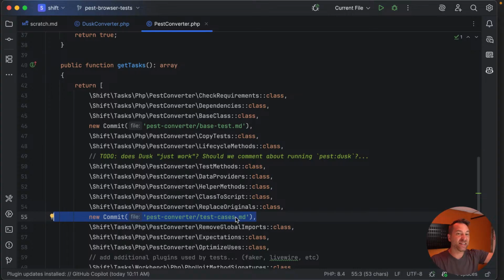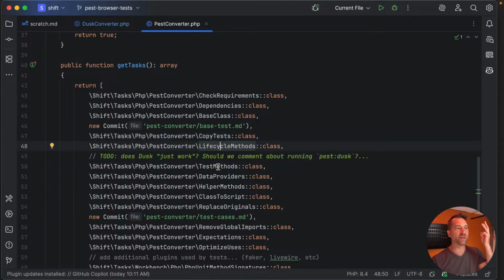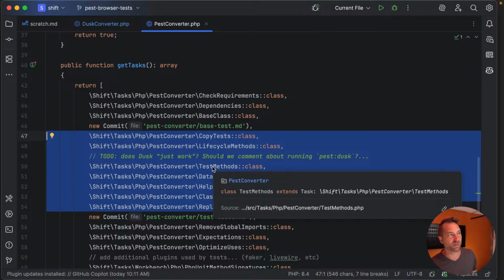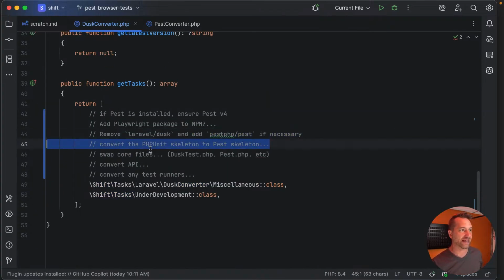We actually have a task here to commit the actual test cases. So pretty much this whole block is doing all of the code conversion. I broke them up into isolated things where I copy the tests, I convert your lifecycle methods, then I convert your test methods, then I swap data providers, then I bring over your helper methods. Class to script is probably stripping out the class stuff and making it functions instead. So some of this might end up being reusable from the Pest Converter, because the Pest Converter takes a PHPUnit test and makes it Pest, which is exactly what we're doing here.